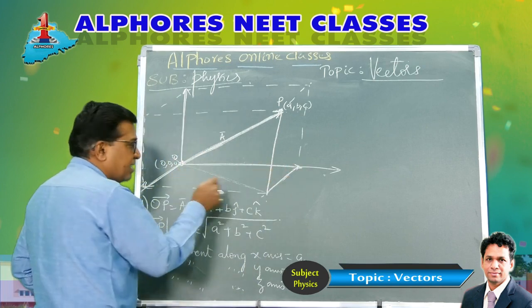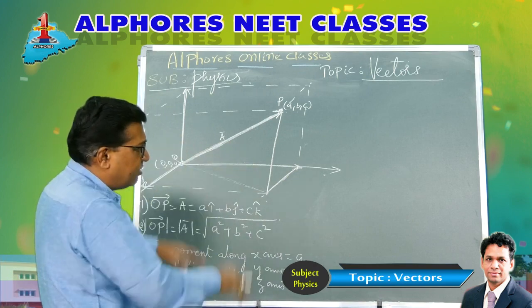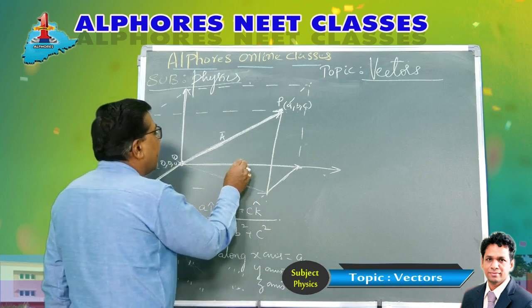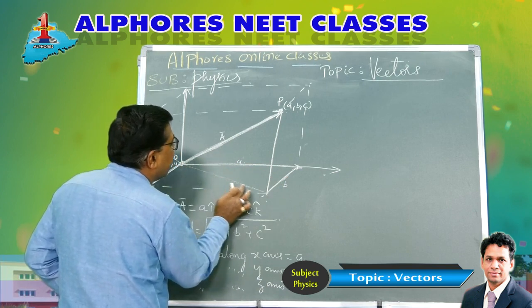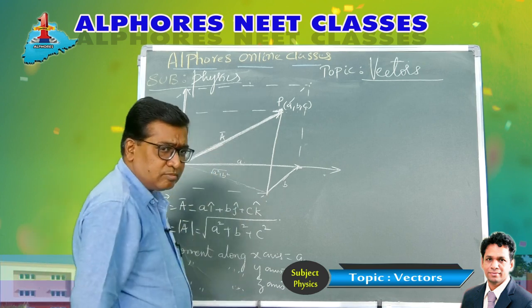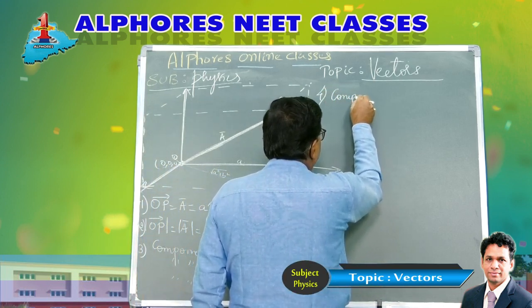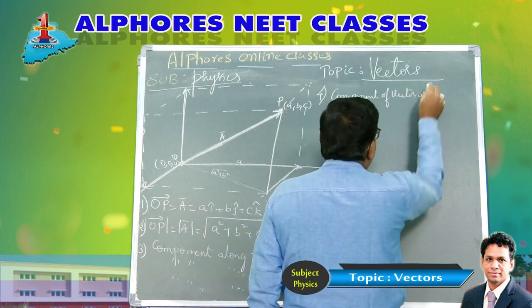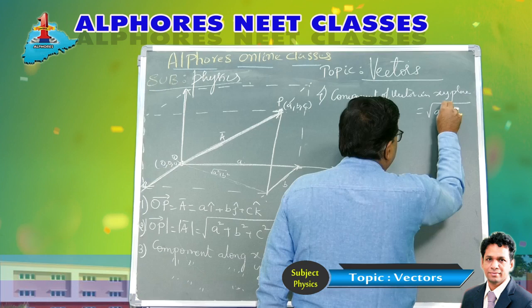These three form a right angle triangle. Of course, it doesn't seem to be a right angle triangle on this 2D board, but actually these three form a right angle triangle. So this length is A, this length is B. If I take the magnitude of this face diagonal, this is under root of A square plus B square. So the fourth point he is going to ask you is the component of the vector in the xy plane. Now this comes out to be root of A square plus B square.